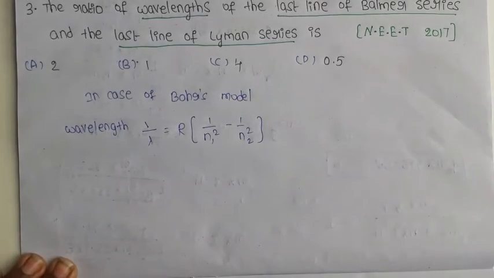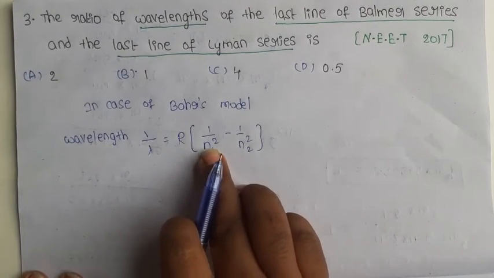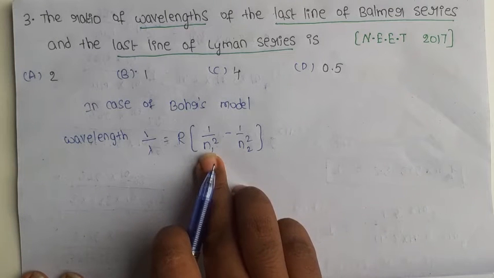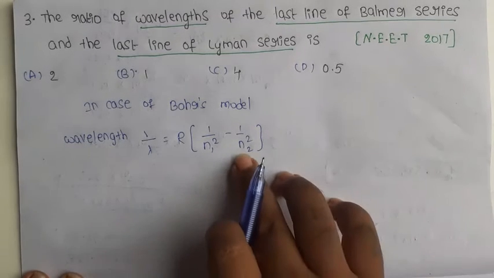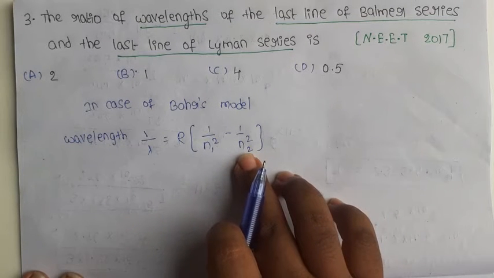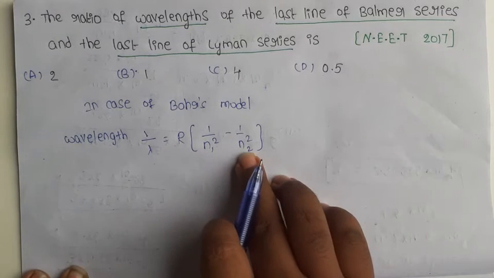This is the formula. R is a constant value. n1 is the first line of the series, whether Balmer series, Lyman series or Paschen series. So many series are there. n2 is the last line of that series.